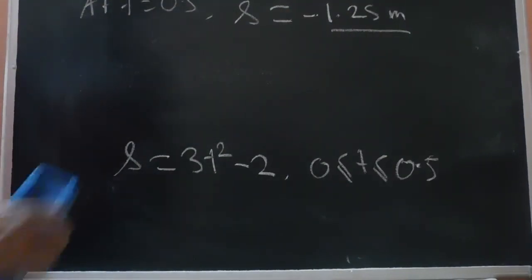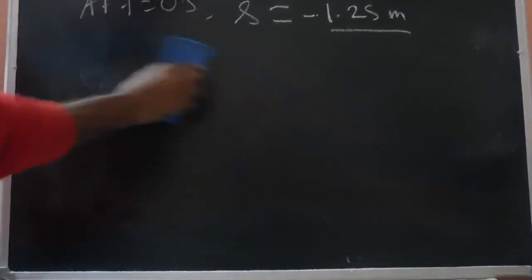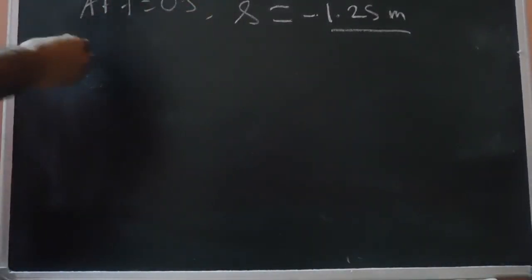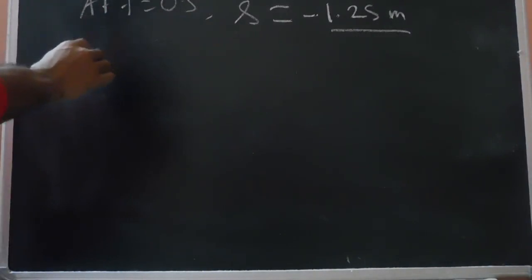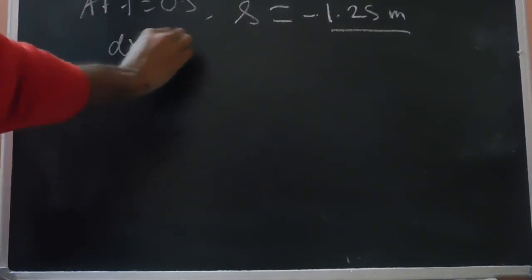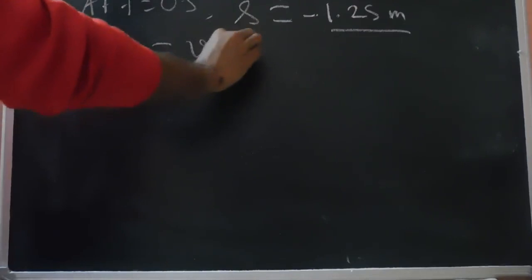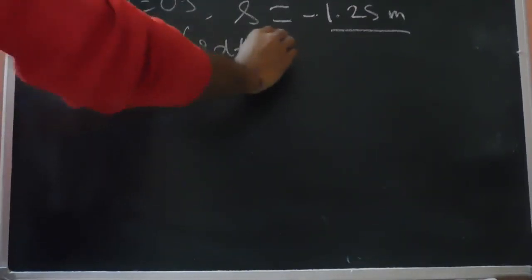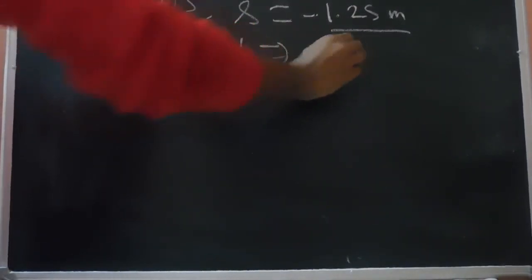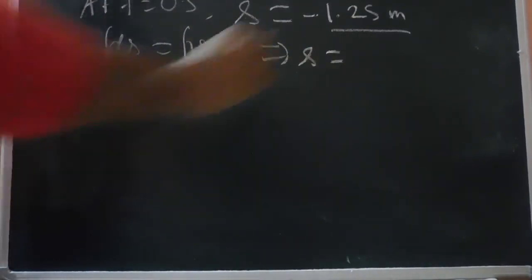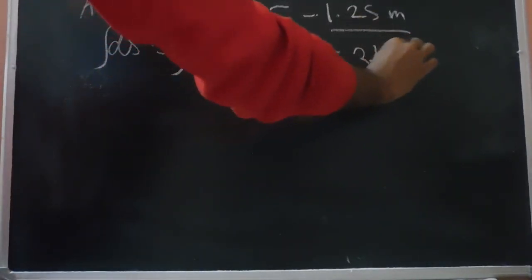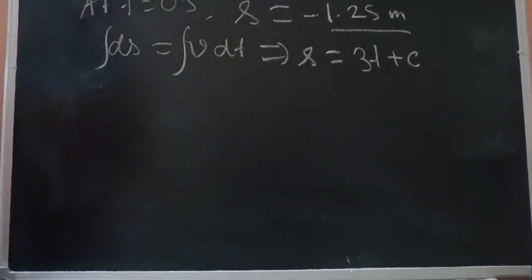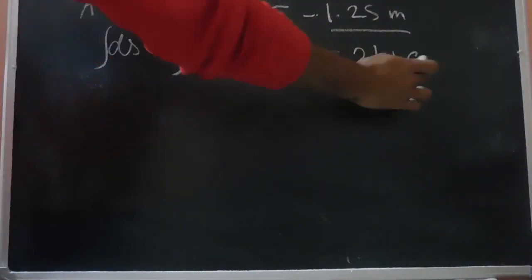So now consider the second condition of velocity from 0.5 to 1. Velocity is constant, so ds equals v dt. Integral, so s equals 3t plus c. This c is the integration constant for the next segment. Now we need to find out this c.